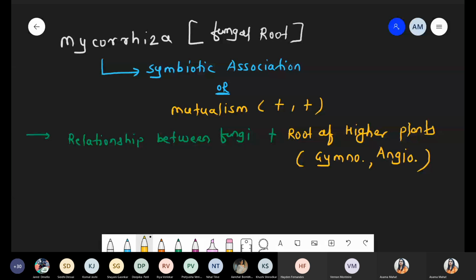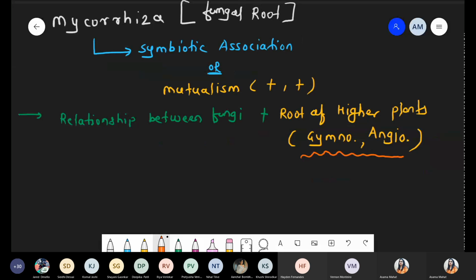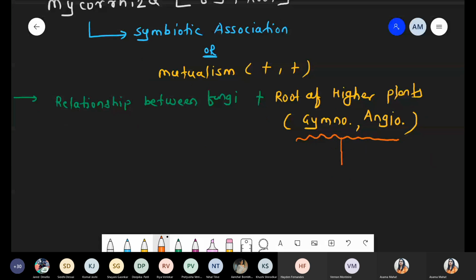So now there is one specific property with this relationship. Definitely here we are talking about fungus. These are showing symbiotic association with the root of higher plants, right? Root के साथ association कर रहा है. So talking about such type of gymnosperm and the angiosperm who are involved in mycorrhizal association, such type of plant, they lack the root cap as well as the root hair. So we are talking about such type of gymnosperm, those are showing mycorrhizal association with fungi.